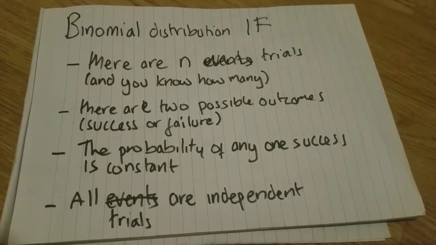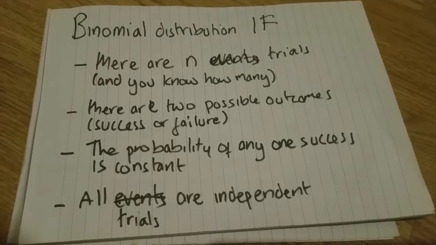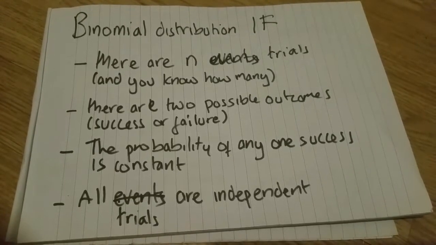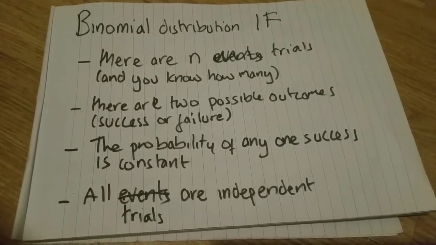Okay, so what's binomial distribution? It's a model that we can use to describe things that happen in the real world, and we can use it whether these four criteria are in play. If these four criteria are fulfilled, we can do this.